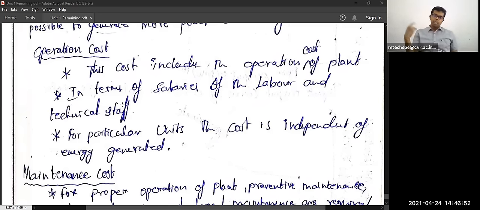Then ash handling plant, then water treatment plant. Even if you start the boiler, frequently you have to note down the readings of the boiler: what temperature is maintained, what pressure is maintained in the superheater steam. But for starting itself it needs 200 employees for one unit.